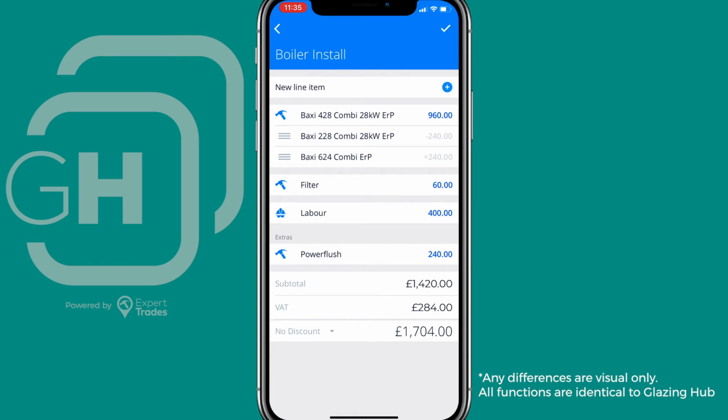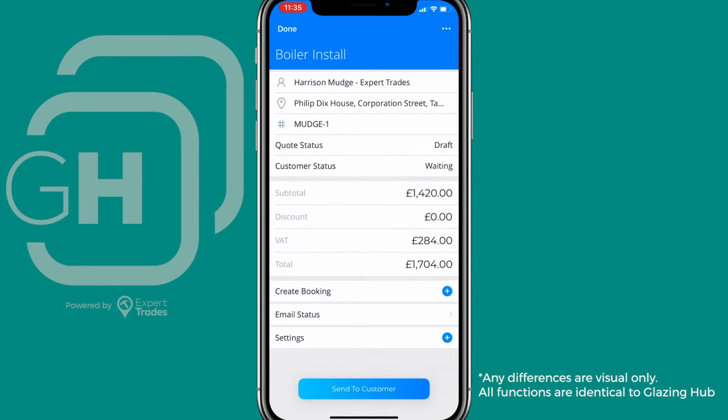So once we are happy with everything on the quote, it's time to send it to the customer. So we hit the tick in the top right, and then it will give you a brief summary of the customer, the totals, and a few more things. You'll see that we've got quote status is in draft and customer status is waiting. So let's go ahead and send this to the customer.